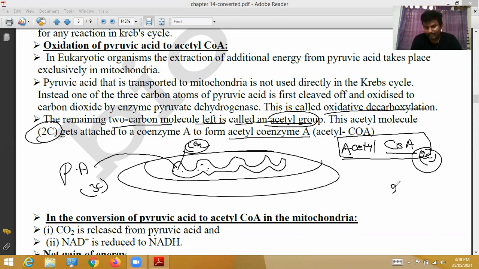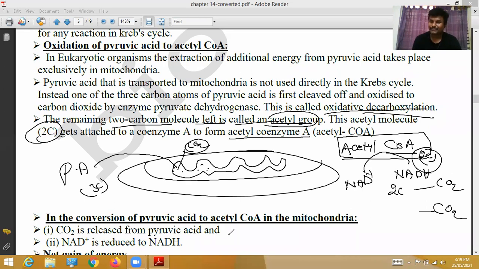From these 2 carbon atoms, one time 1 carbon goes out as carbon dioxide, and another time 1 carbon goes out as carbon dioxide. That's all. So at the end of oxidative decarboxylation, 2 carbon acetyl coenzyme A is formed, and NAD ion is converted into NADH. Before starting the Krebs cycle, NAD ion is reduced to NADH, and acetyl coenzyme A is formed.